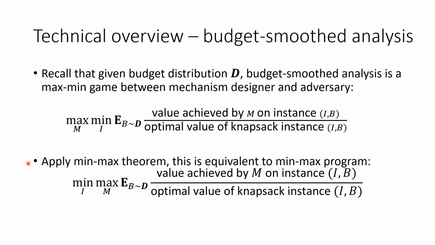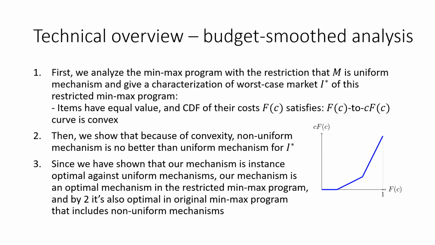Once we apply the min-max theorem, this is equivalent to the following min-max program. Given the min-max program, we first analyze it with the restriction that the mechanism M is a uniform mechanism, and we give a characterization of the worst-case market I star of this restricted min-max program.